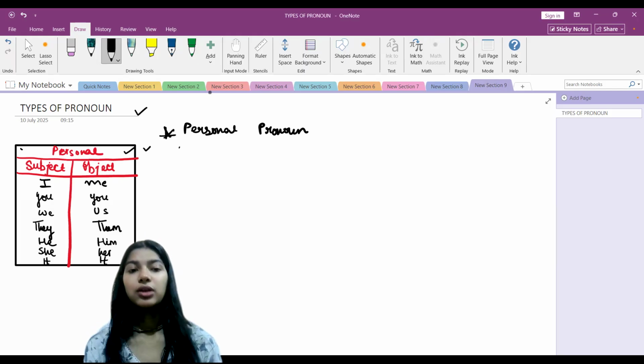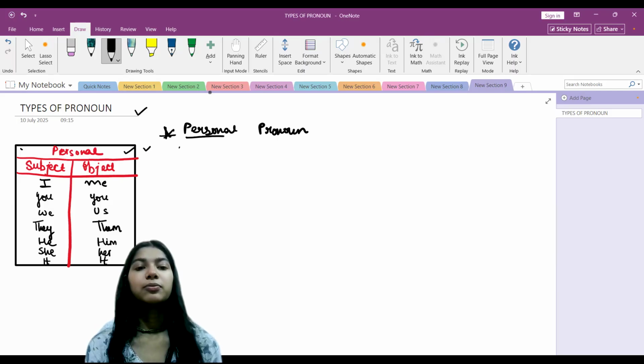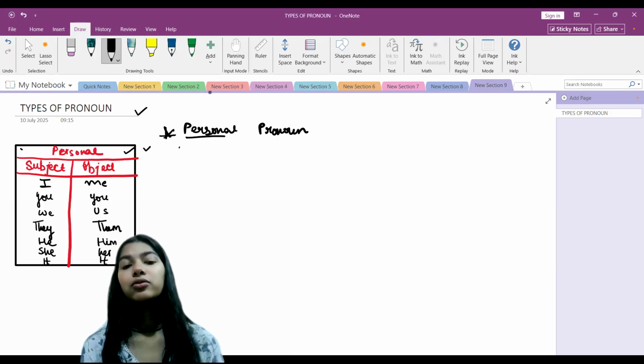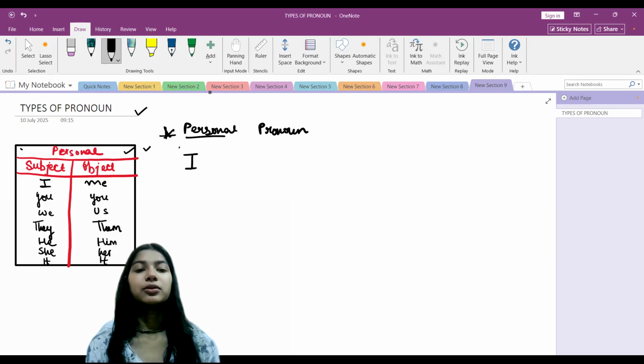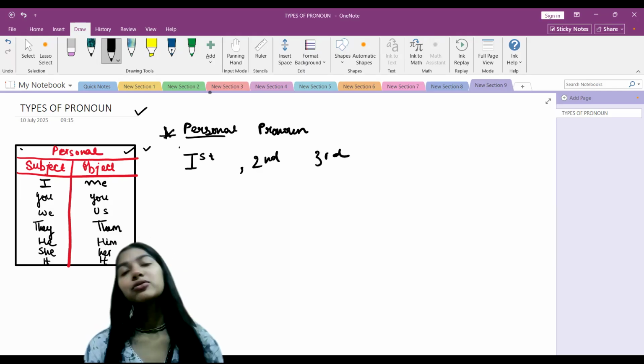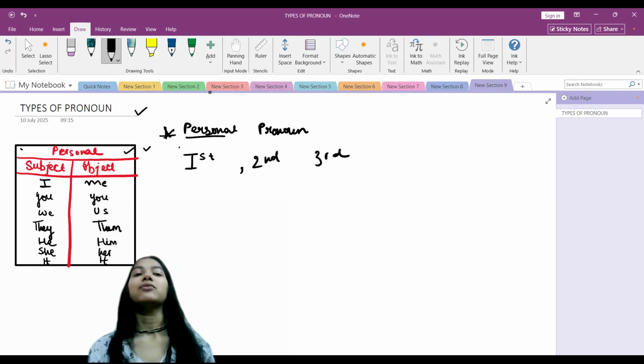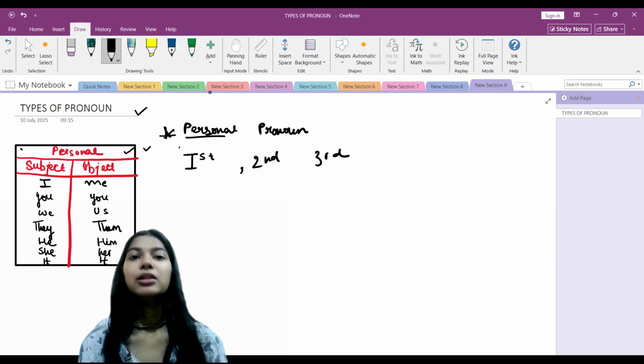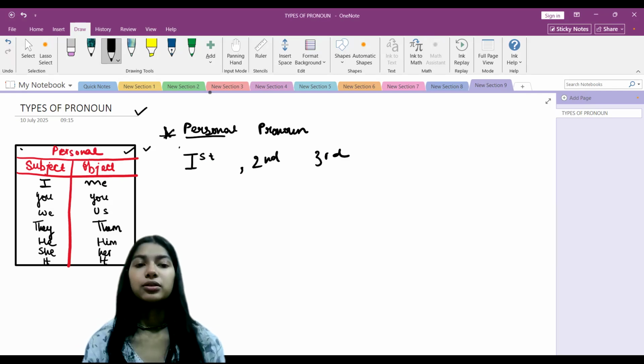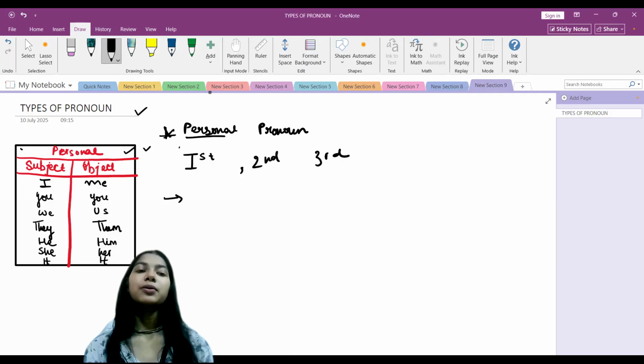As the word suggests, the personal pronoun has the word person in it. We all know that a sentence has a first person, a second person, and a third person, right? Whenever we are talking about a person in a sentence, we use the personal pronouns at that place.